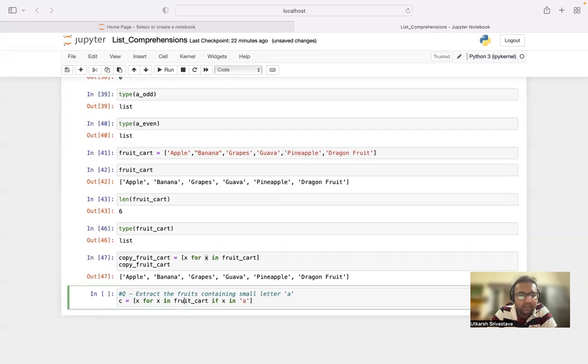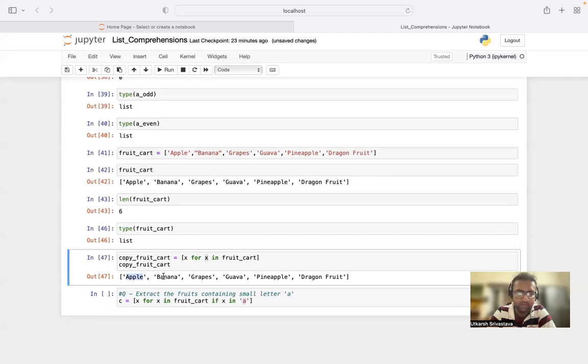So it will read, as I said, loop is an iterative process. It will read each and every element one by one. Firstly, it will check for apple, and then it will check this condition: if 'a' in x. As I remember, Python is a case sensitive programming language, right? So it will check whether this small a is there in apple or not. No, the small a is not present in apple. It won't go over here in this x. It will again go inside the for loop.